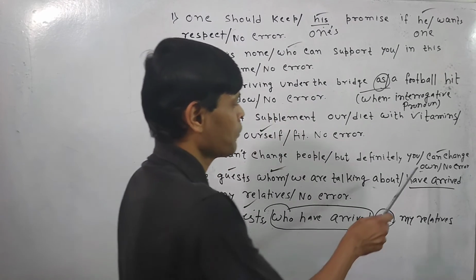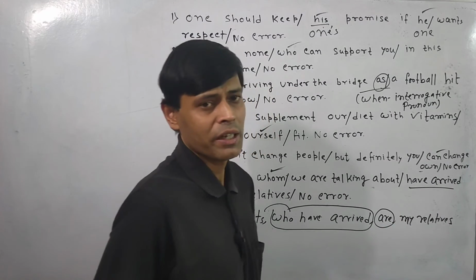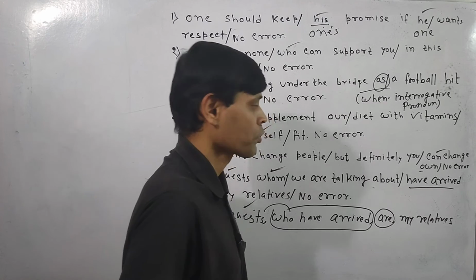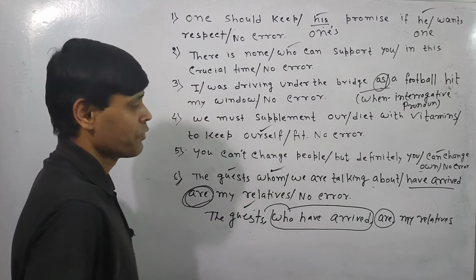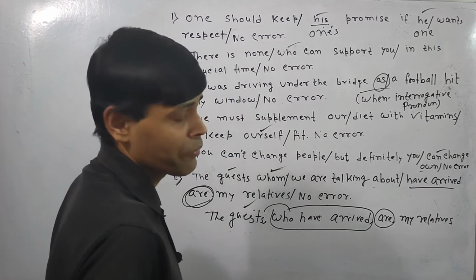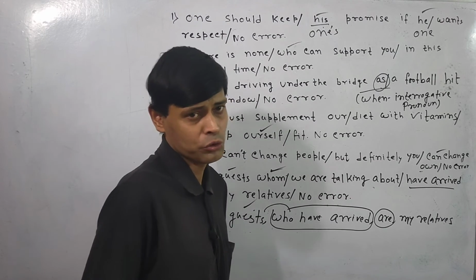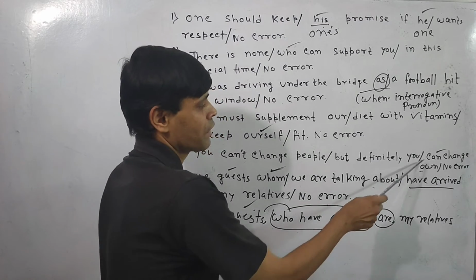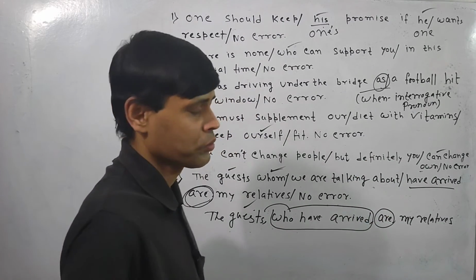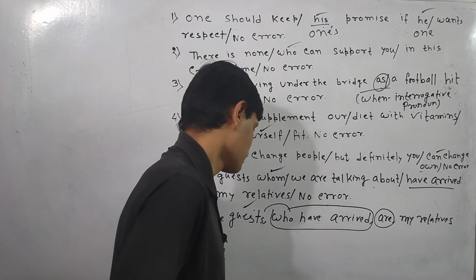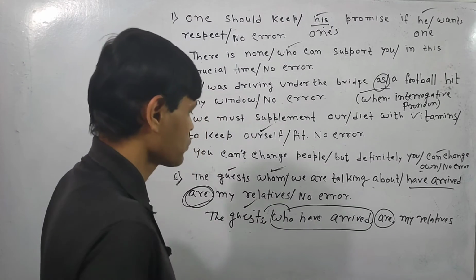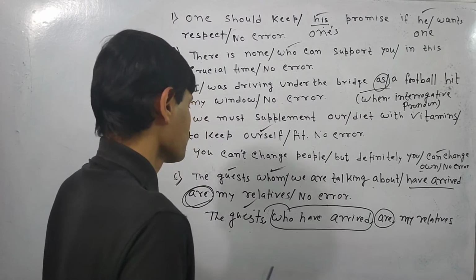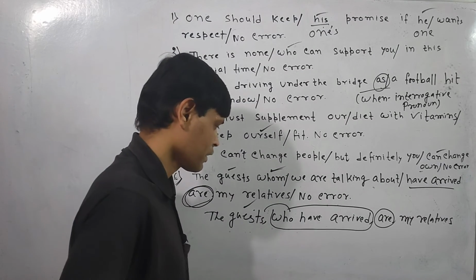Now you have to write some reflexive pronoun in this sentence, not emphatic pronoun. That means self-word has two basic functions, emphatic or reflexive. So here you have to write the reflexive pronoun. So the right answer will be yourself. Again, we have already told you what is what. So whom should be the wrong one. So the sentence will be like this: the guest who have arrived.